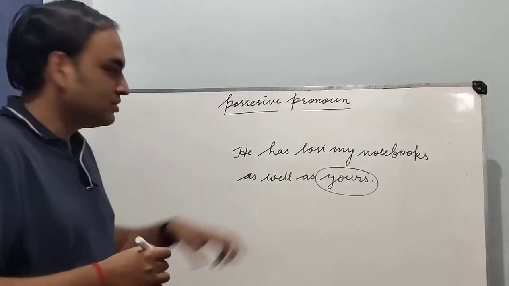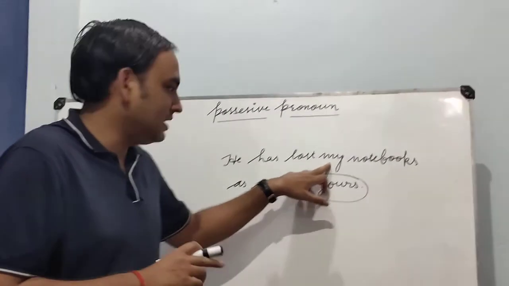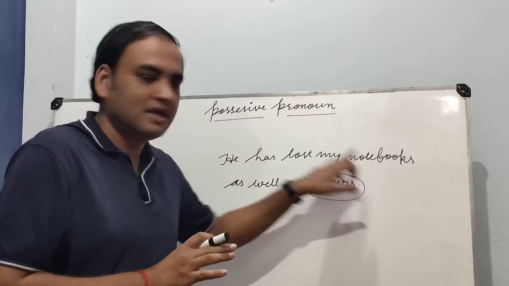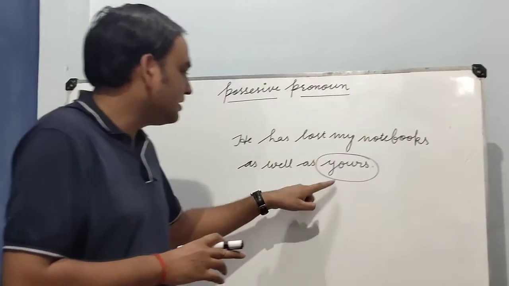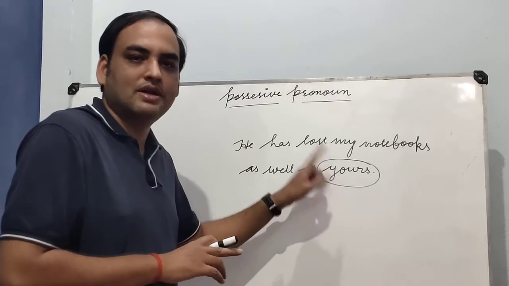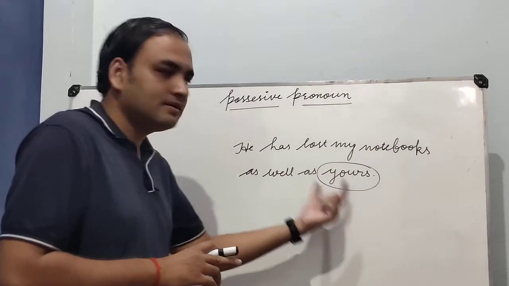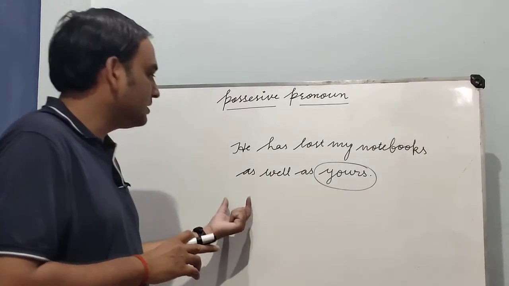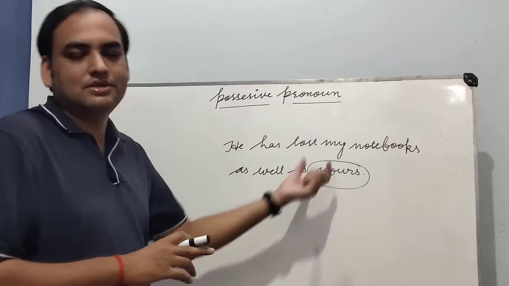Okay guys, you can see that here my is a possessive adjective of I and notebooks is a noun. So this is the use of possessive adjective with noun, and here we are using yours alone as a possessive pronoun. And this is the object of the verb that is used in a sentence.